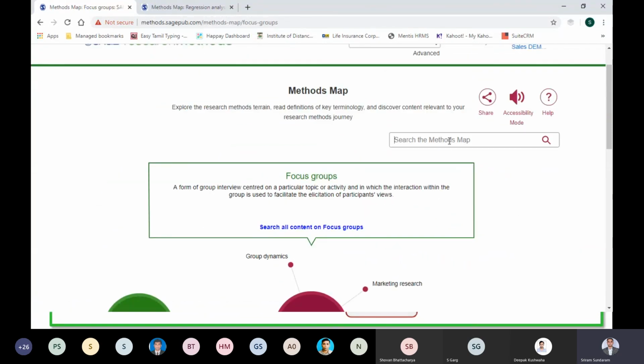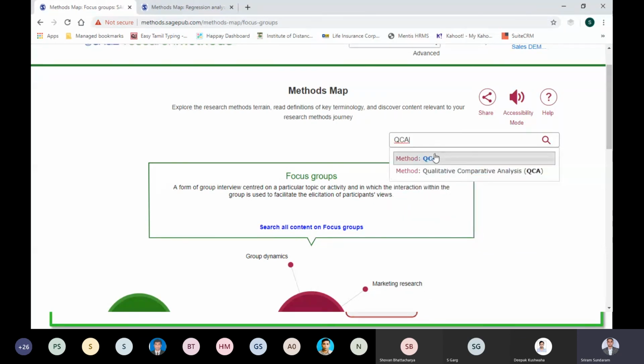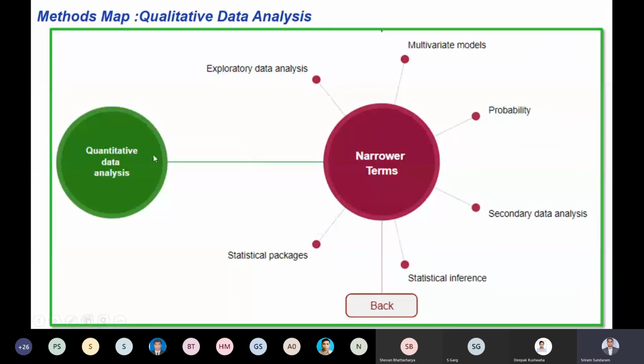You can search over here any topic, for example QCA as a method, or Delphi as a method, whichever keyword you want, and it will show in the methods map as well. So I have done qualitative, data analysis, and quantitative, and I have presented them in this slide.